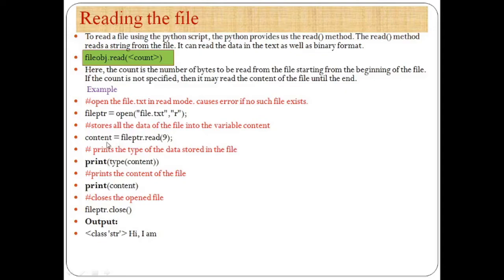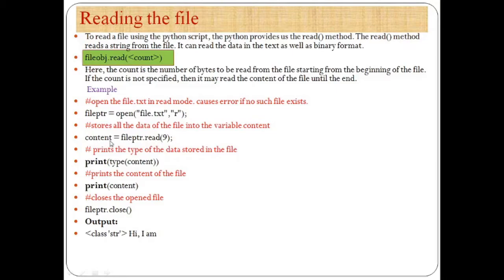First of all, we have created one simple variable, content. Here the file pointer, using this file object dot operator read method, we are reading the first 9 characters from our file.txt. That 9 characters will be stored here in content.